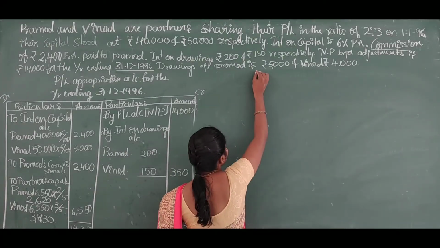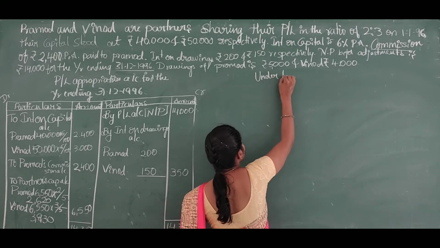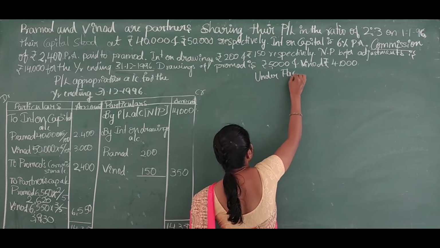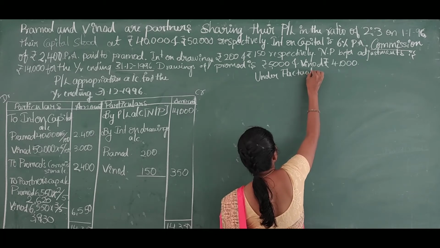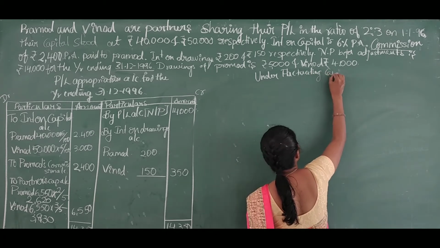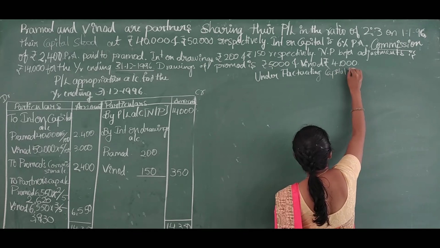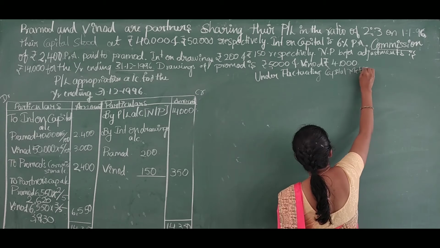Let's prepare under fluctuating capital method or system.